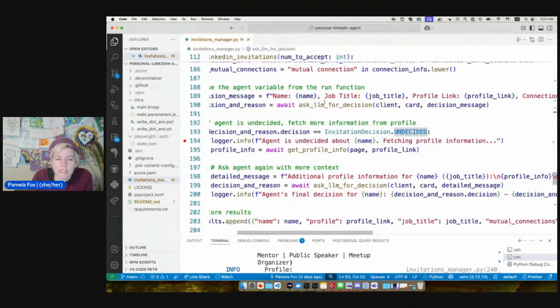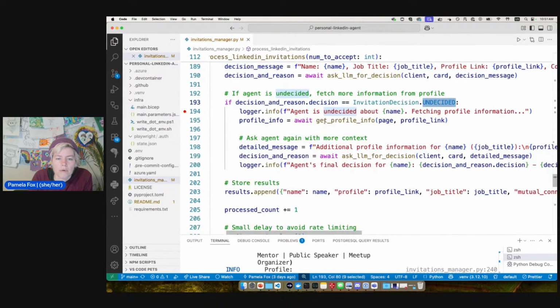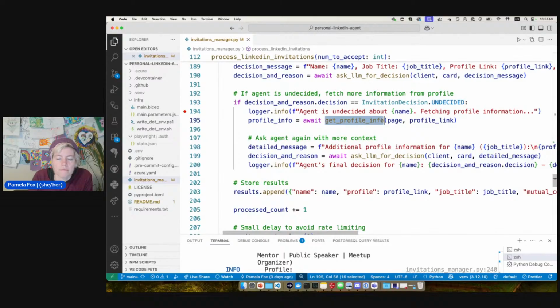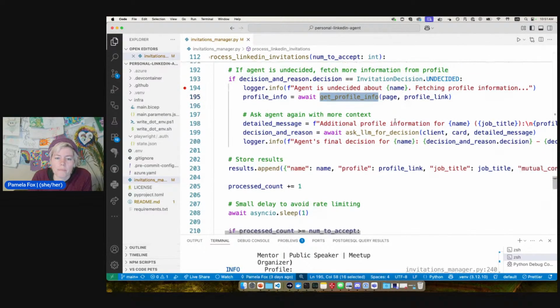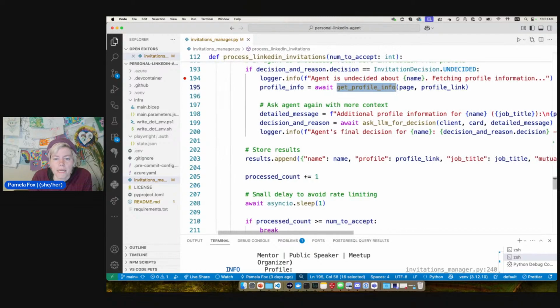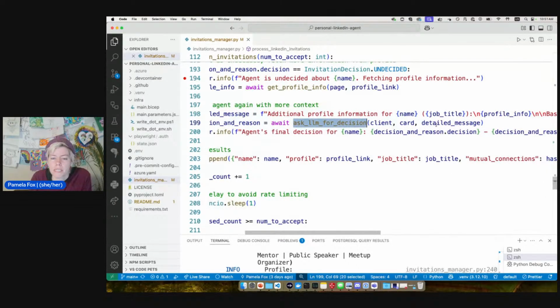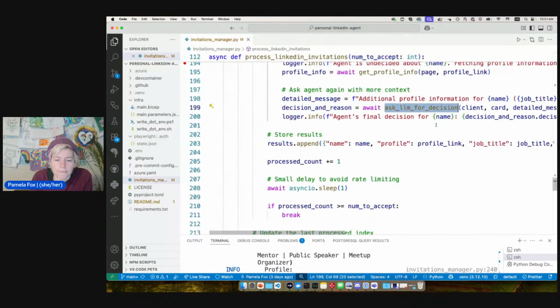All right, so we make the decision. Now, if the decision is still undecided, then we're going to go off and get the full profile information. So that opens a new tab, looks at the profile, grabs everything there, and sends all of that to the LLM. So this is a much longer message. It uses more tokens, so we only want to do it when needed. And then we get the final decision. And that final decision could still be undecided. And at that point, it's up to me to decide.